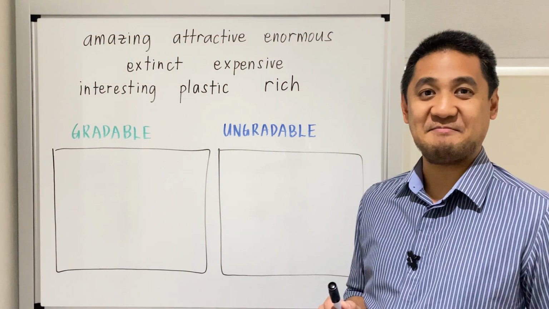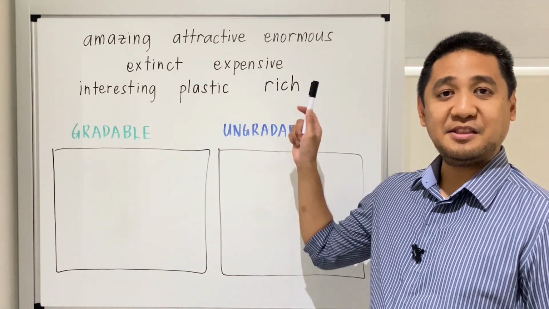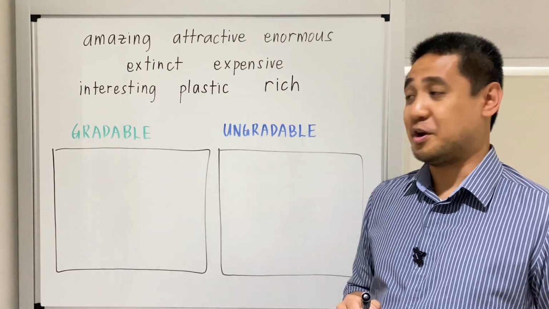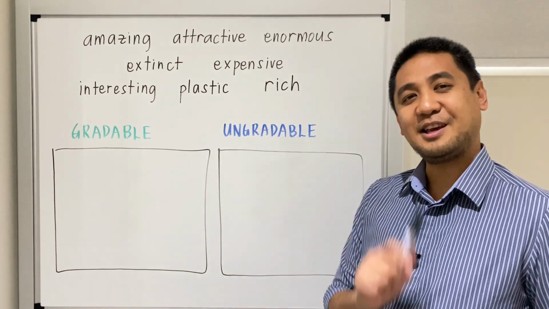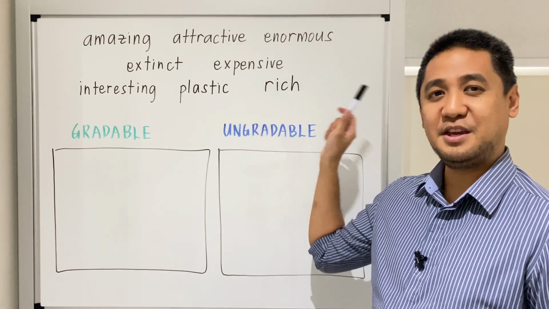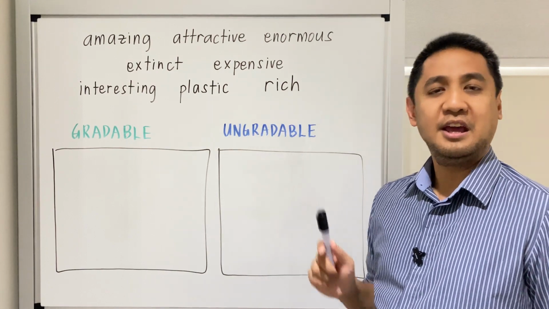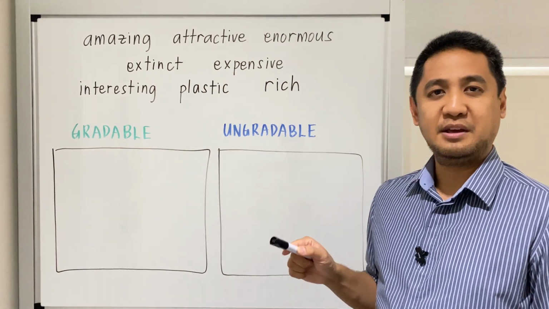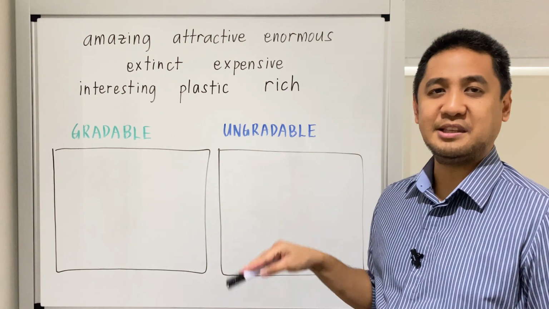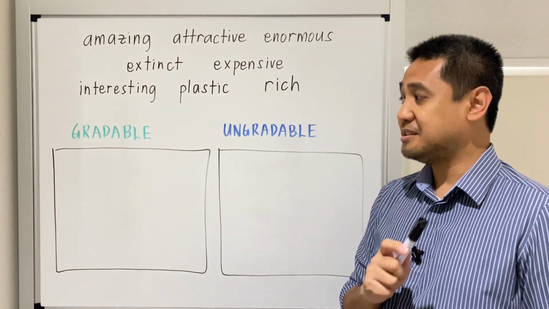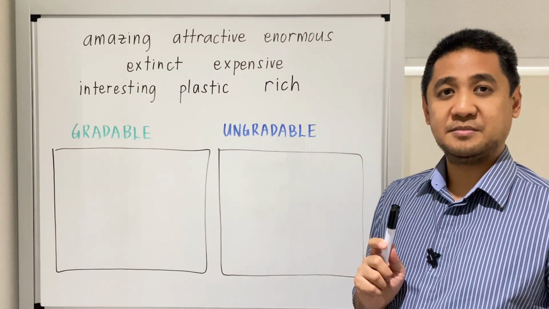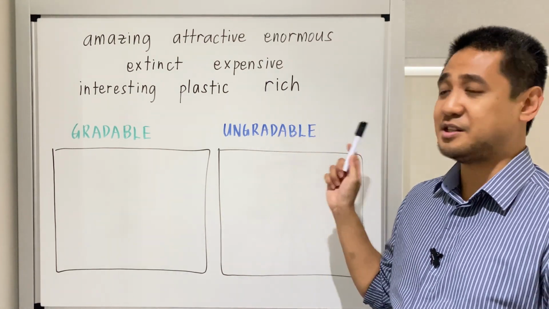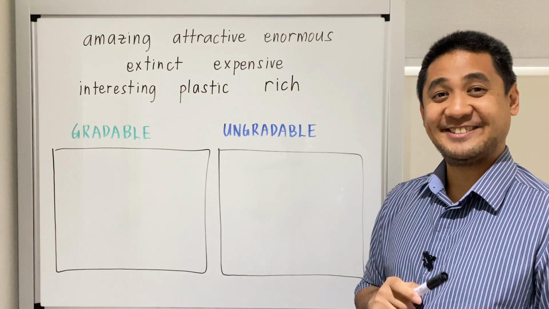And quiz time. Here are 8 different adjectives, 4 of which are gradable and the other 4 ungradable. I'd like you to look at the meaning of each of these adjectives and decide, can you change their level? Can you make them more or less intense? If the answer is yes, it's gradable. If the answer is no, it's ungradable. So I'd like you to put each of these adjectives in the correct box. All right?